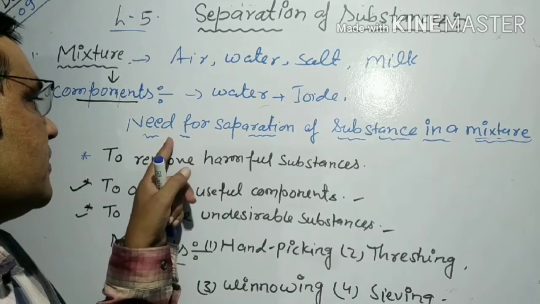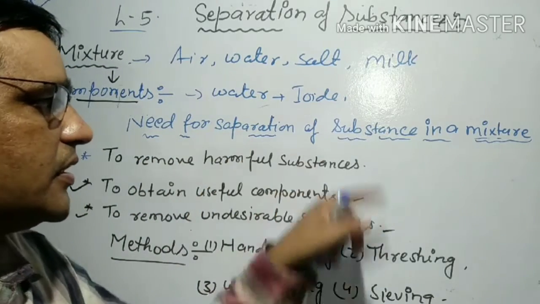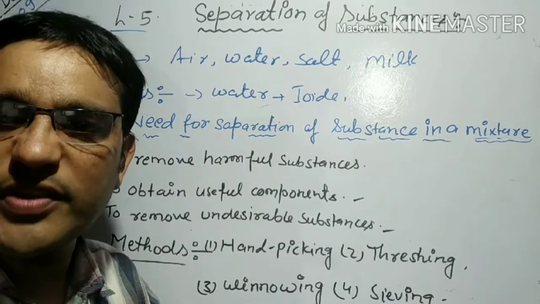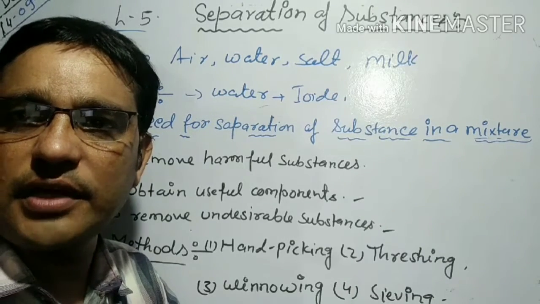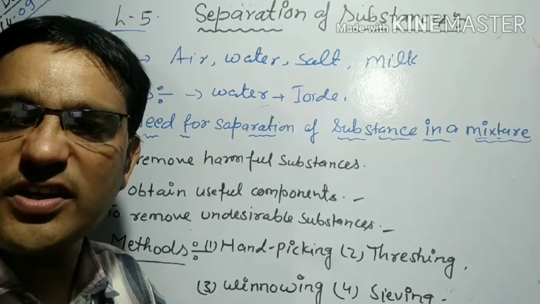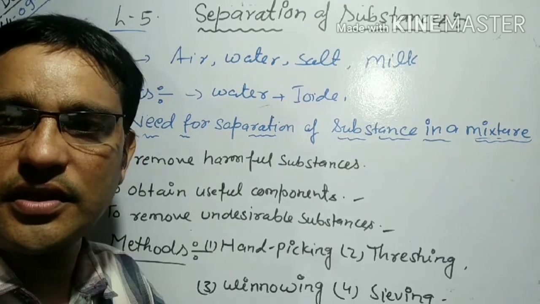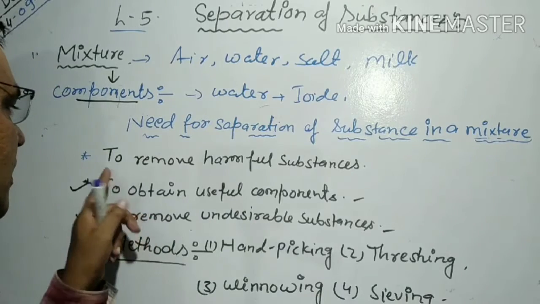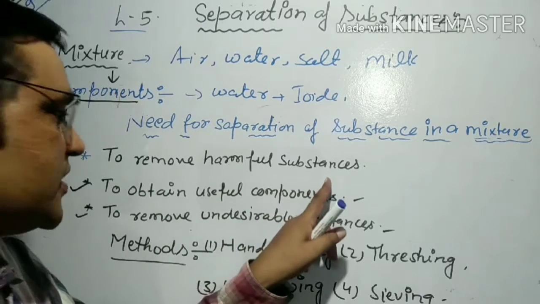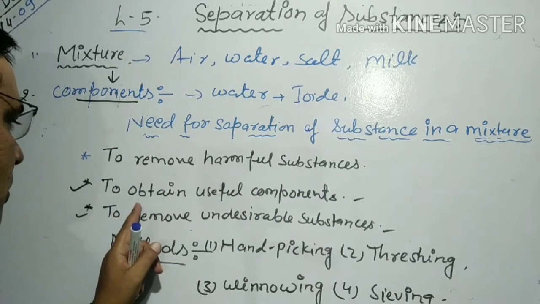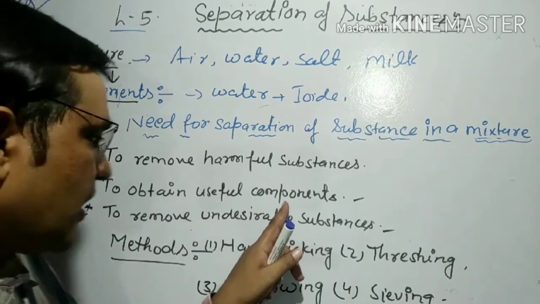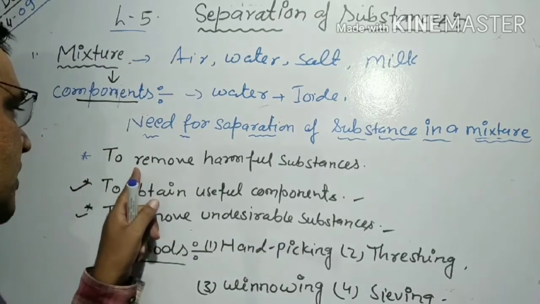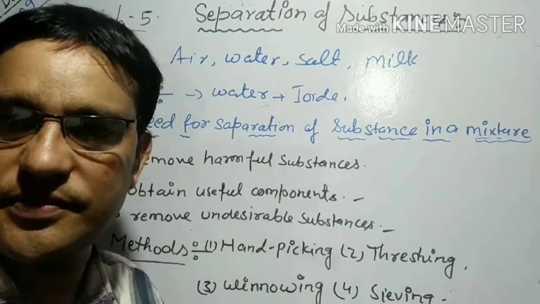Now see the next topic, the need for separation of substances in mixtures. Separation of components from their mixtures is often necessary for several reasons. Number one, to remove harmful substances; number two, to obtain useful components; and number three, to remove undesirable substances. First of all, removing harmful substances.